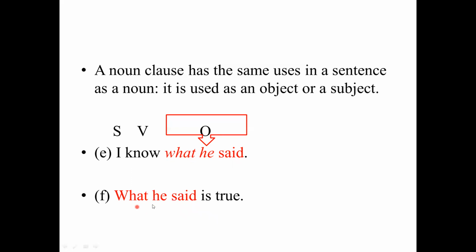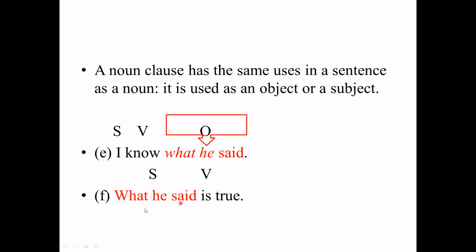Another example: "What he said is true." Here "is" is the main verb, and "true" is a complement, because "is" is a linking verb, or state verb, sorry. So here what he said is used as a subject. We have a noun clause: what he said is a noun clause that plays the role of the noun, as subject for the sentence.